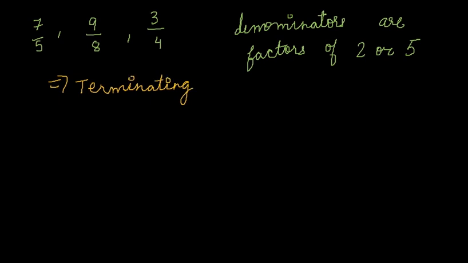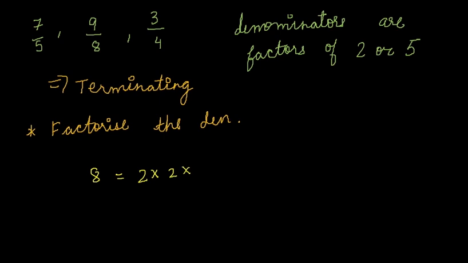So if we want to check whether the given rational number is a terminating decimal or not, how will I check it? I will factorize the denominator. For example, I have to check whether 9 by 8 is a terminating decimal or not. What is my step? I will factorize the denominator. So I am factorizing 8. 8 can be written as 2 multiplied by 2 multiplied by 2, which means that it is a factor of 2. So it is a terminating decimal.